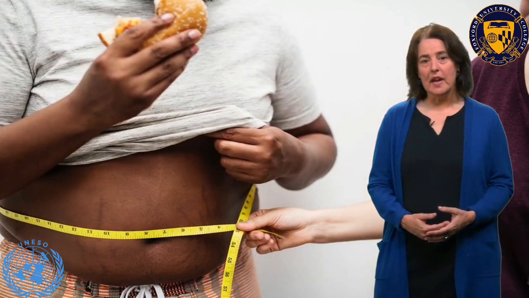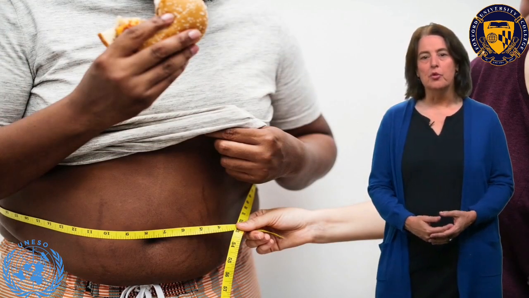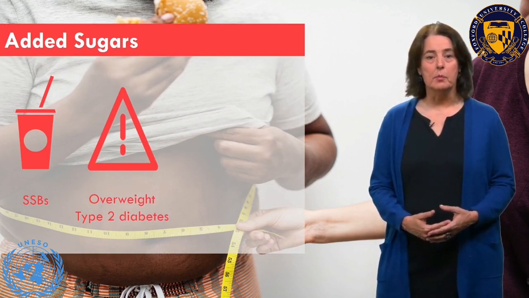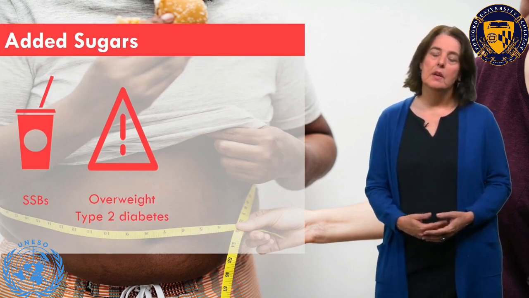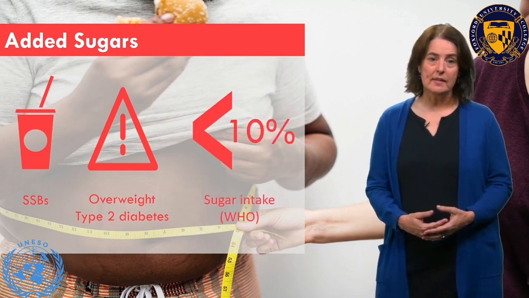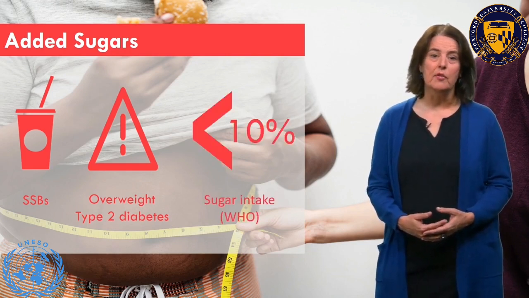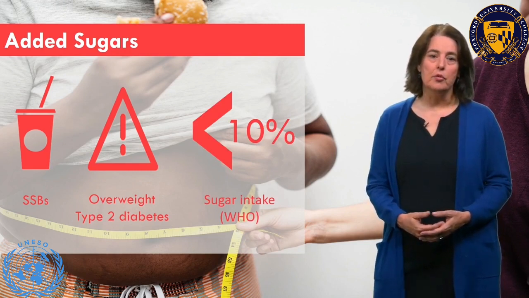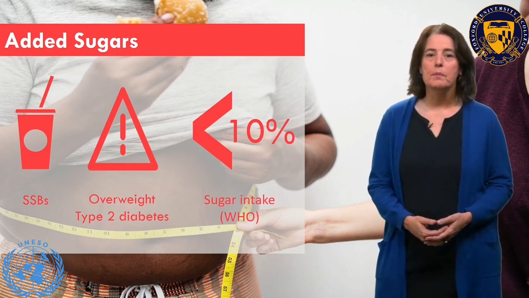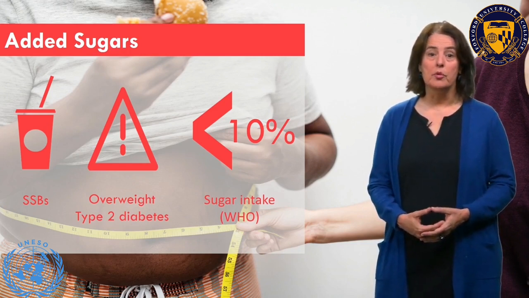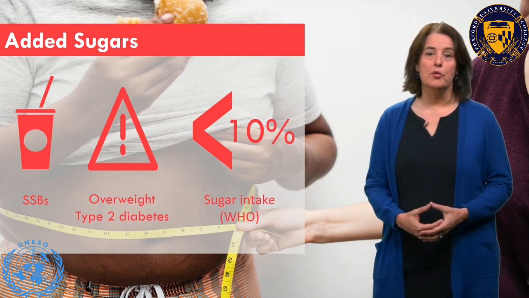A high intake of added sugars, especially from sugar-sweetened beverages, is a risk factor for overweight and type 2 diabetes. The World Health Organization recommends that people get less than 10% of daily energy from sugars and suggests even a further reduction to less than 5%. That includes added sugars, but also sugars in honey, syrups and fruit juices.